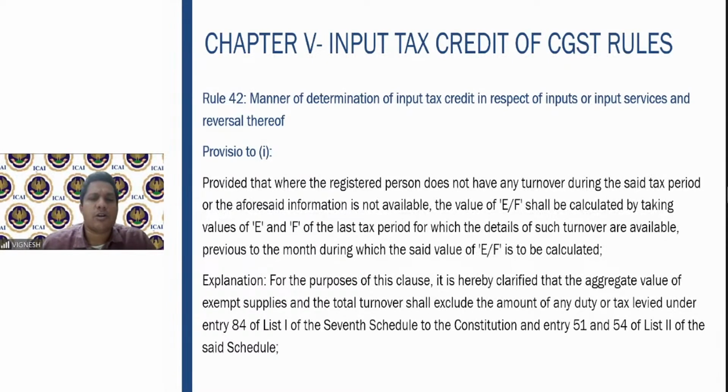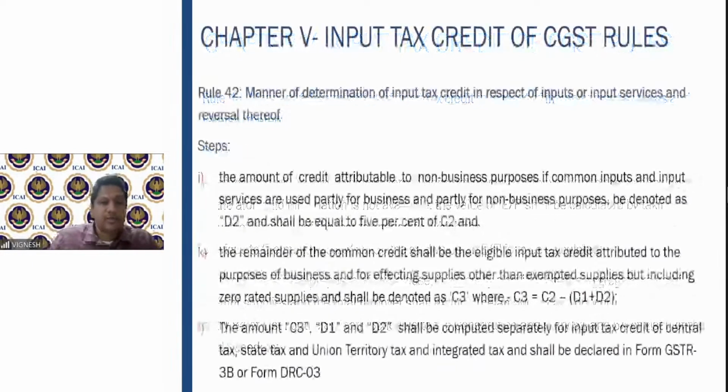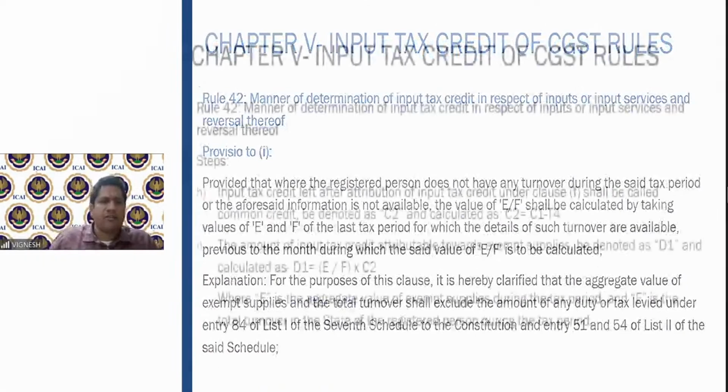For the purpose of this clause, it is clarified that the aggregate value of exempt supplies and total turnover shall exclude the amount of any duty or tax levied under entry 84 of list I of the 7th Schedule. So therefore, the aggregate value will not cover the GST which is charged, right? So the GST will not be covered in the aggregate turnover. Only the basic taxable value has to be taken into consideration. So let us continue our discussion here.